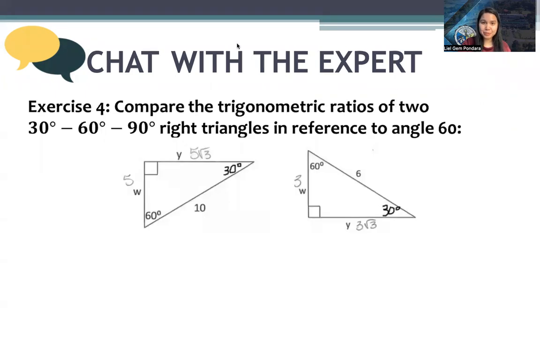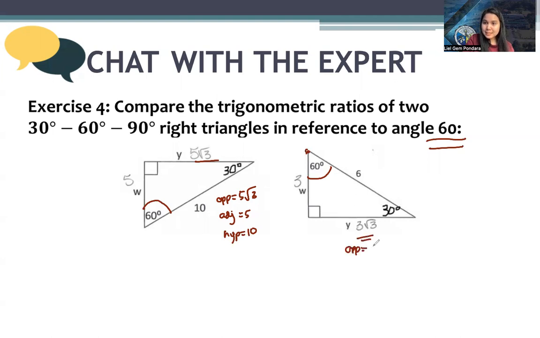Let's go to the last example. You have the same triangles, but this time our reference angle will be at 60. So here, 60. The opposite side of 60 is 5 square root of 3. The adjacent side is 5, while the hypotenuse is 10. In the other triangle, reference angle is 60. Here's the opposite. The opposite is 3 square root of 3. The adjacent is 3, while the hypotenuse is 6.